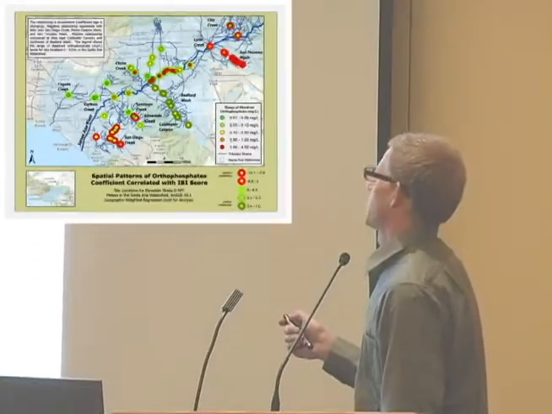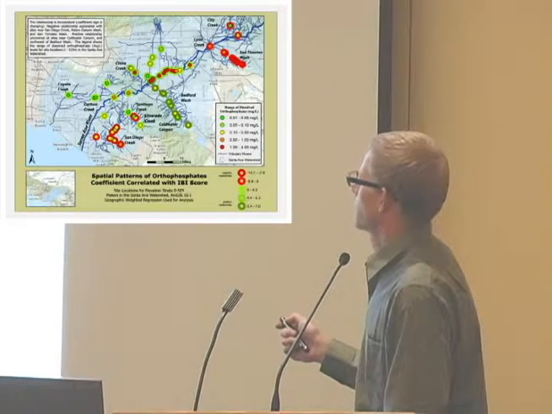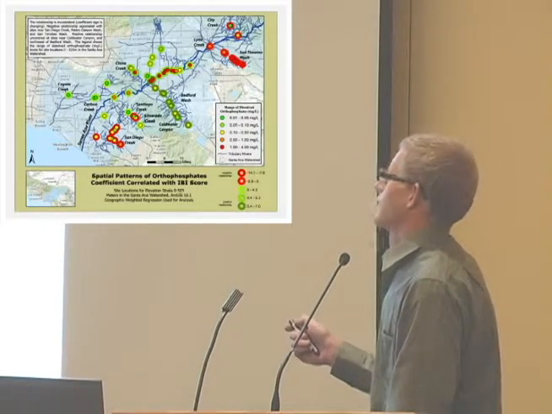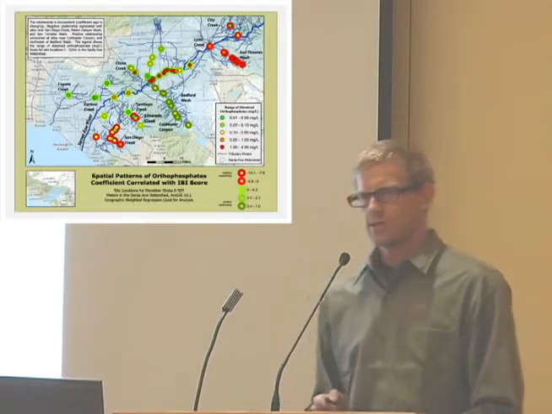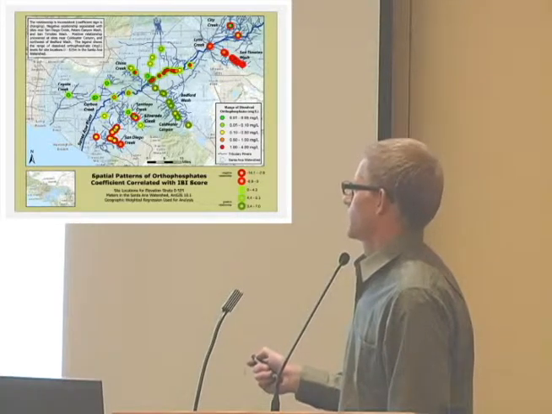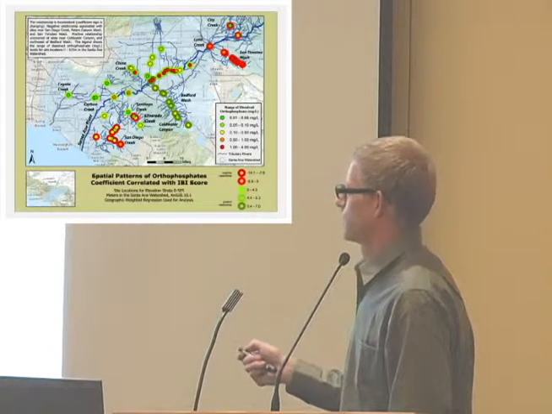We're seeing that stream sites associated with values of dissolved orthophosphates over 1 milligram per liter, in some cases all the way up to 4 milligrams per liter, are the strongest negatively correlated with IBI score. And as the range in orthophosphates gets really low, we're seeing that it has a positive relationship with IBI score. And again, we're seeing some negative relationships near the San Diego Creek here with higher levels of dissolved orthophosphates.